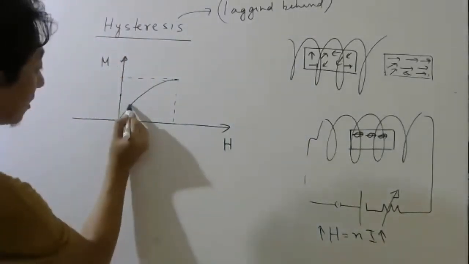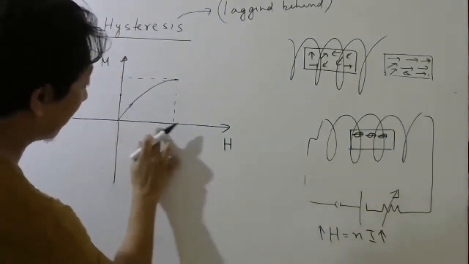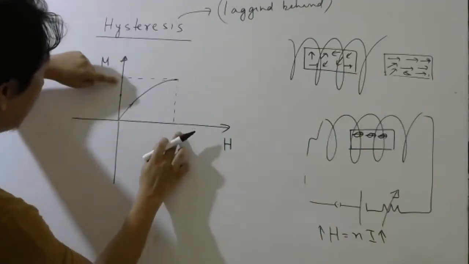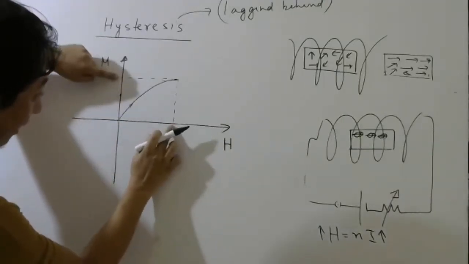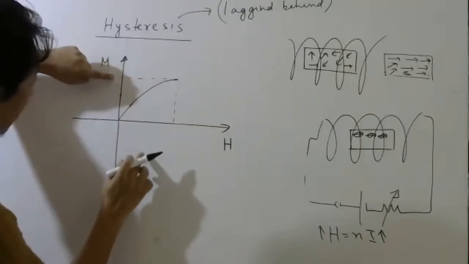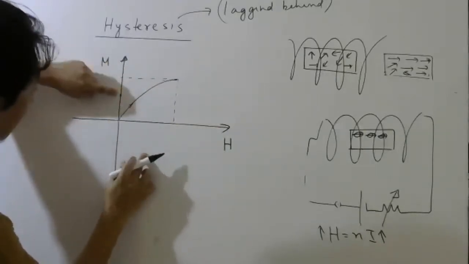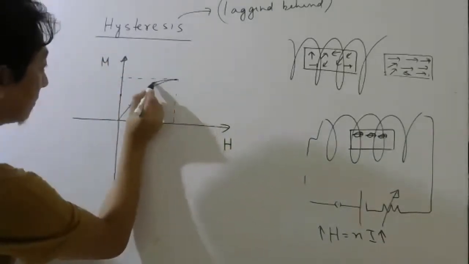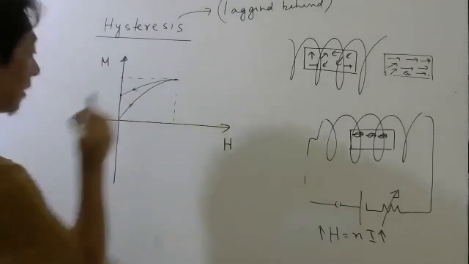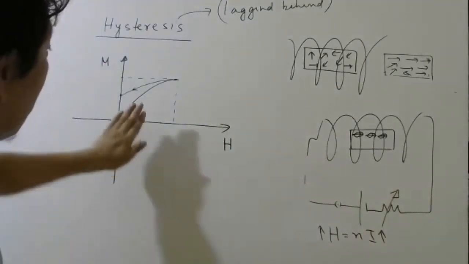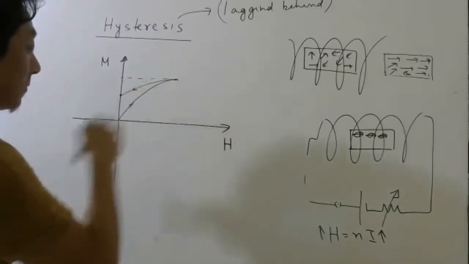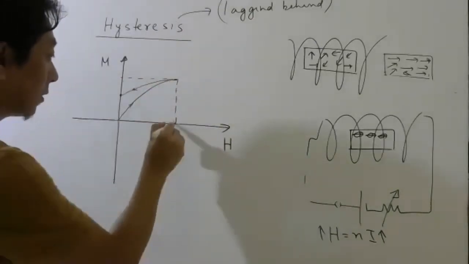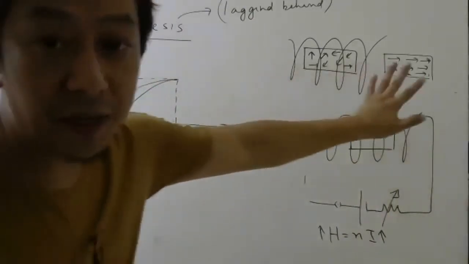Basically, the graph goes like this while increasing H. M also increases. But while bringing H to 0, this coordinate doesn't go to 0. It stops somewhere here. So the graph goes like this. Okay. So this much part you have understood, students. This much part you have understood, what is happening.